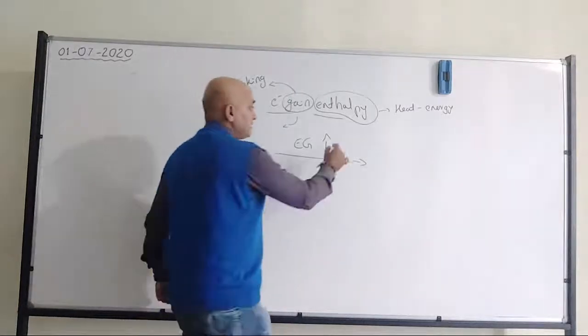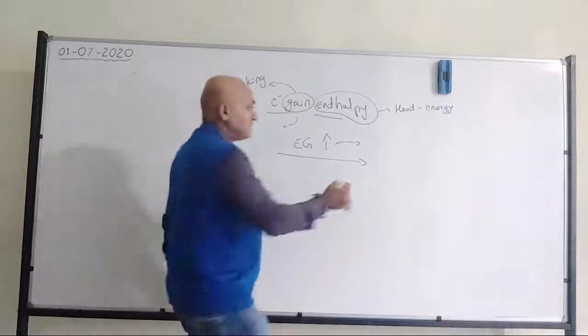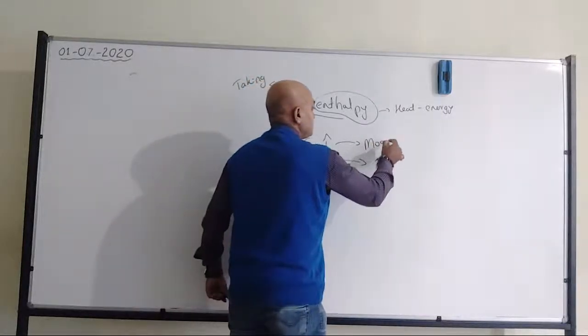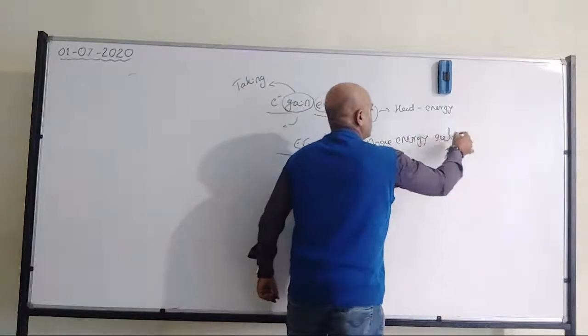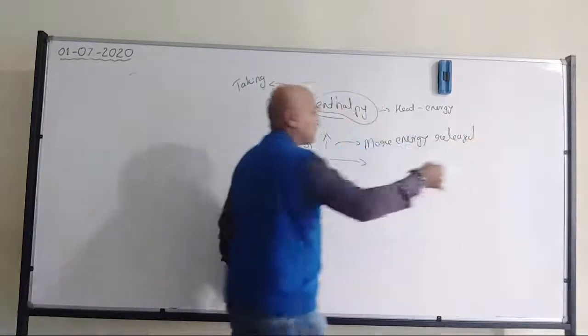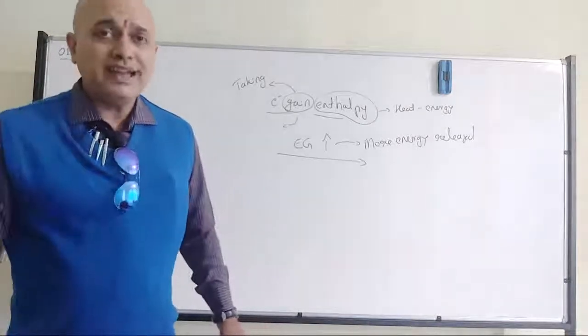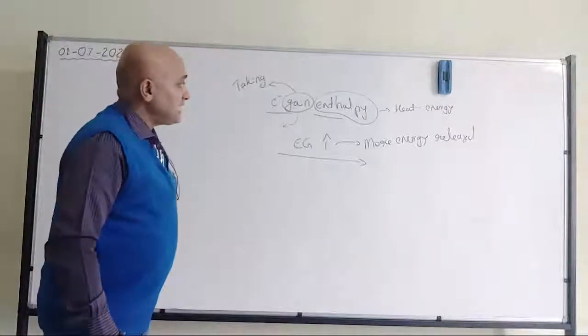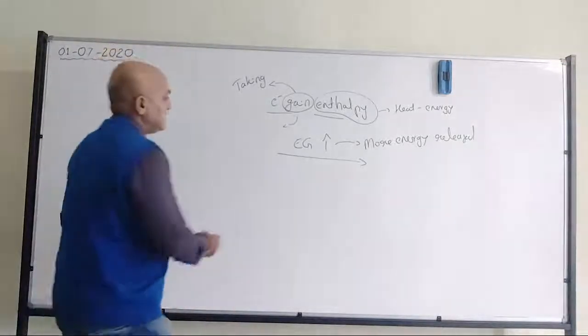So electron gain enthalpy is getting increased in the sense that more energy is released. Naturally, it becomes a more negative value, so don't go with the values.